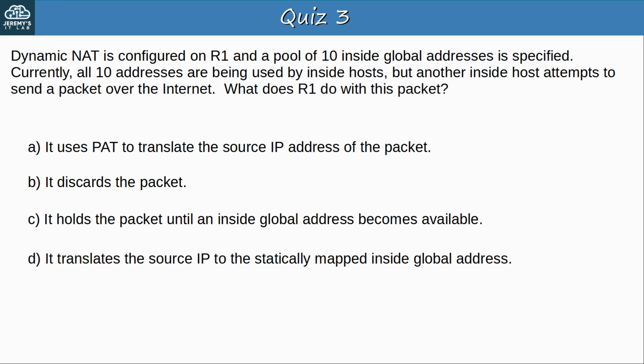Dynamic NAT is configured on R1, and a pool of 10 inside global addresses is specified. Currently, all 10 addresses are being used by inside hosts, but another inside host attempts to send a packet over the internet. What does R1 do with this packet? Pause the video now to think about the answer.